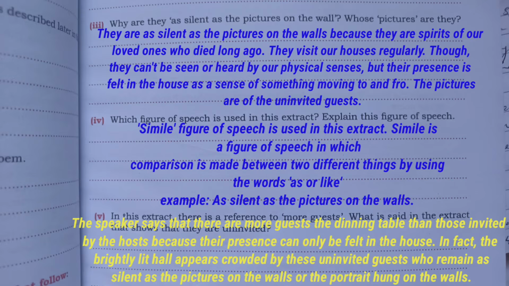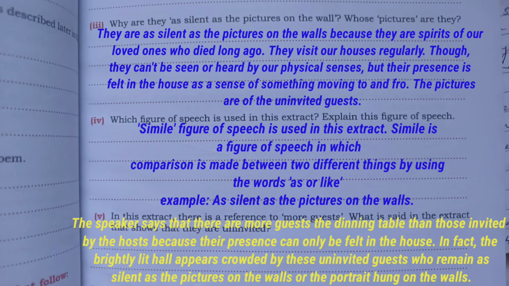Though they cannot be seen or heard by our physical senses, their presence is felt in the house as a sense of something moving to and fro. They are uninvited guests.